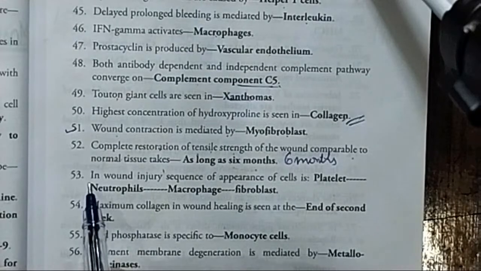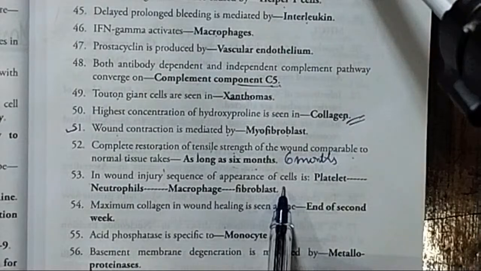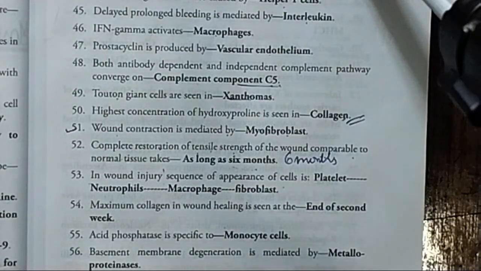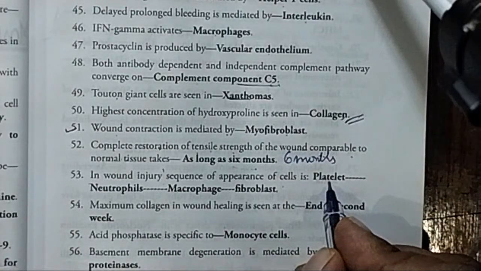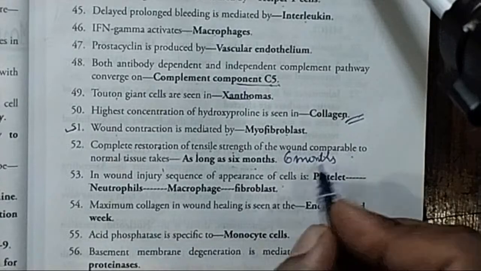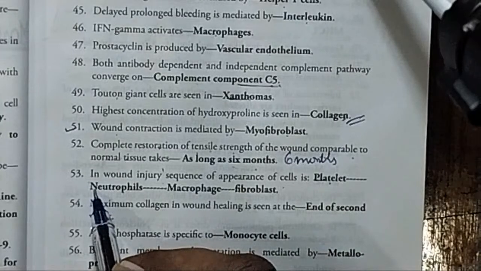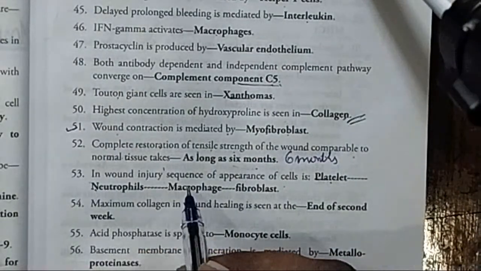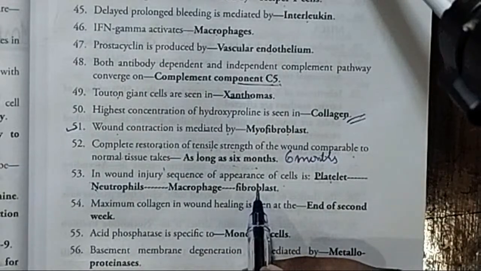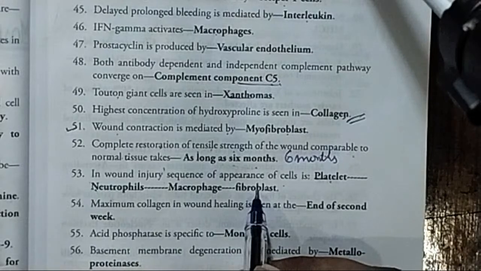Now the next important MCQ is, in wound injury, what is the sequence of appearance of cells? Out of 4 options they'll be giving you, you just need to memorize the sequence. In wound injury, the sequence of appearance of cells starts with platelets. Next come the neutrophils, which come during any kind of wound, as the first line of defense of cells. Later come the macrophages, and last come the fibroblasts. So this is the sequence of cells in wound injury.